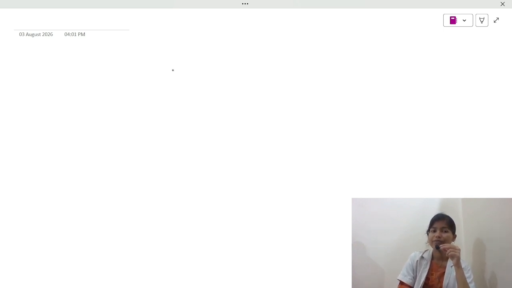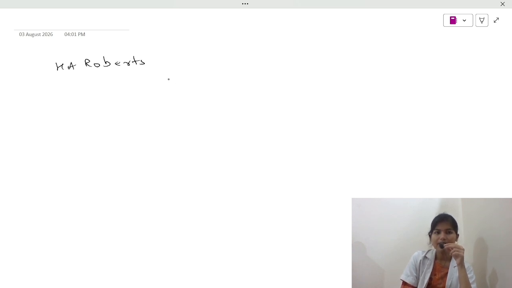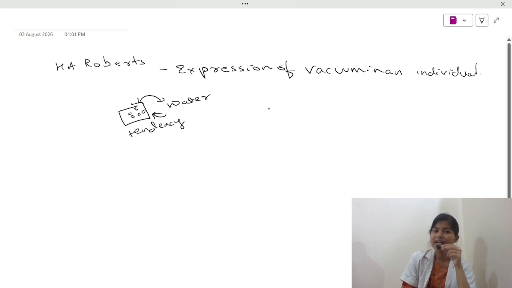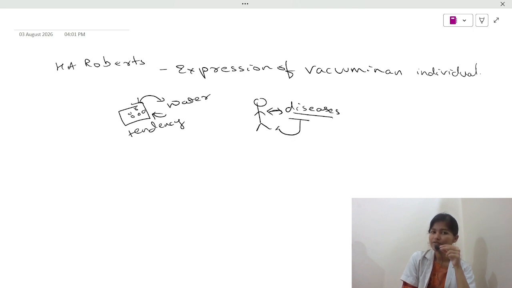Okay, now let's see what susceptibility is according to Dr. H.A. Roberts. According to Dr. H.A. Roberts, susceptibility is expression of vacuum in an individual. Now, what does this mean? I've taken the example of a dry sponge. The dry sponge will attract water because it is somewhere deficient of this water, right? It had holes in it which had the tendency to attract the water. Is it not? This means that we will attract diseases if we have a tendency towards them, right? We will attract diseases only if we have a tendency towards them.